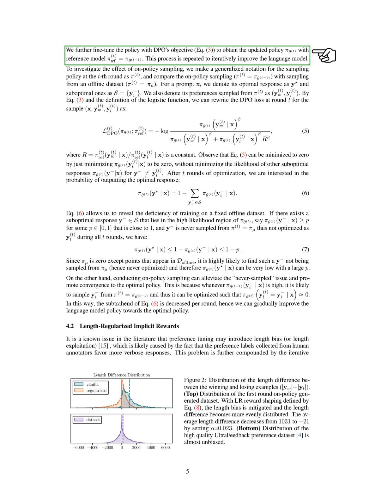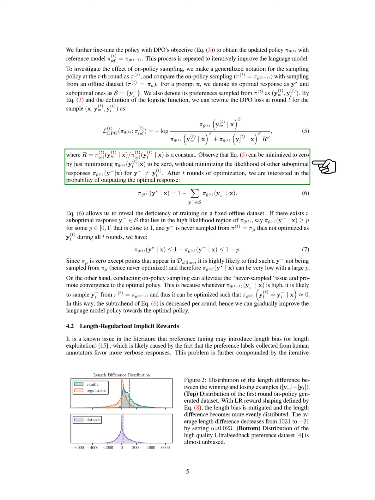language model iteratively. To explore the impact of on-policy sampling, we introduce a general notation for the sampling policy at each round and compare on-policy sampling with sampling from an offline dataset. For a given prompt, we identify the optimal response and suboptimal ones. The preferences sampled from the policy at each round are denoted accordingly. By analyzing the DPO loss at each round and the logistic function, we can minimize the loss by focusing on reducing the likelihood of the lowest rated response without considering the likelihood of other suboptimal responses.